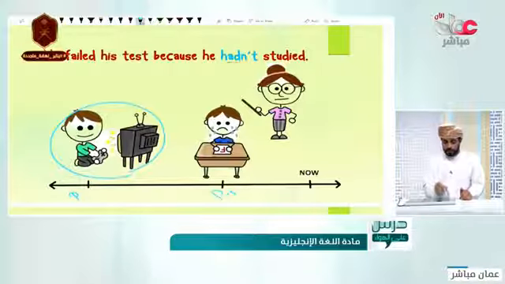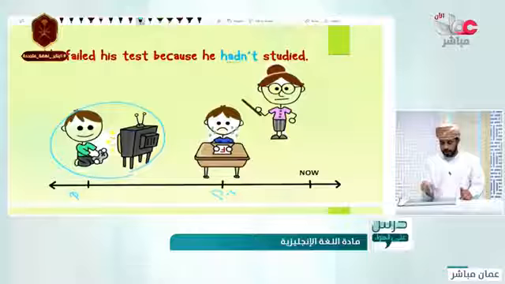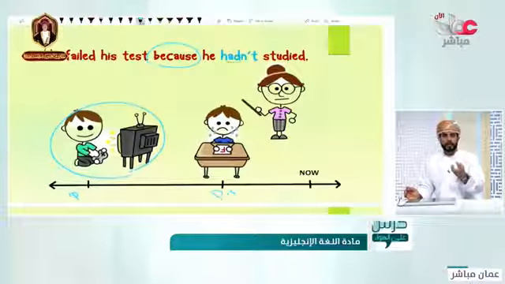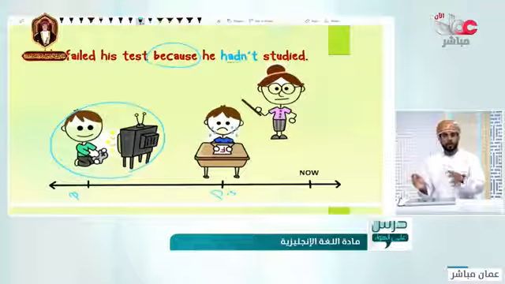So it says he failed his test because he hadn't studied. Have a look at the word because, as we are going to talk about it. Because could be an indicator for you that there is something going on. One of them causes the other one. Good.